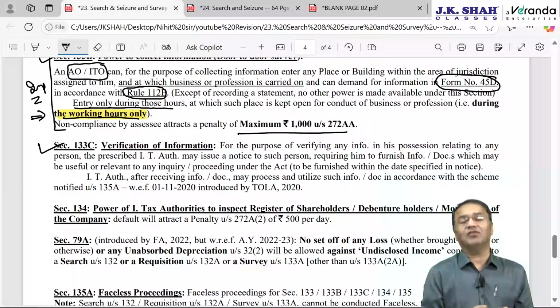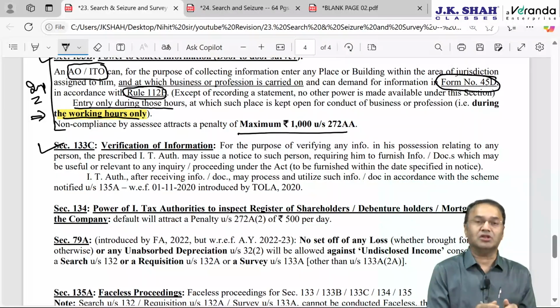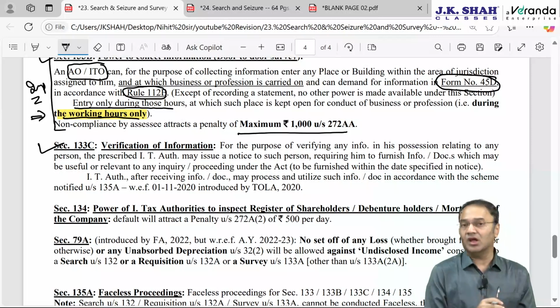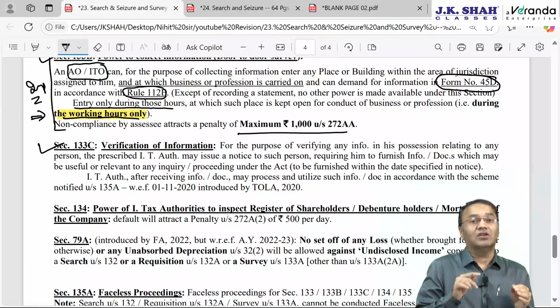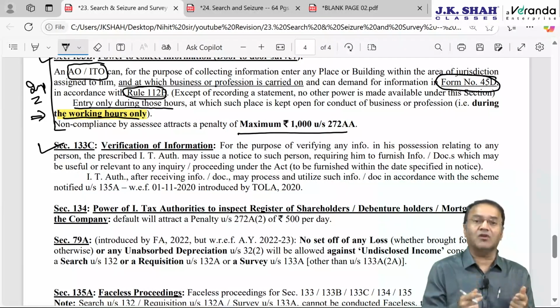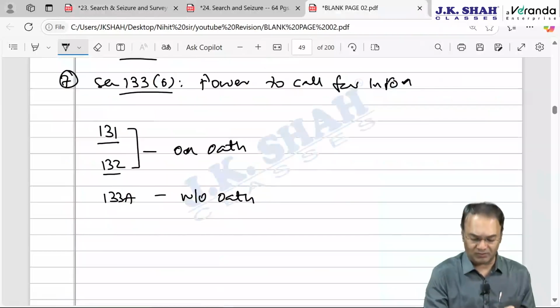133C is verification of information. This section was introduced by Arun Jaitley ji, but up till now not a single question has ever come, and this section is not of great importance. Here the title is verification of information, meaning the information is already available with the department. They already have the information.